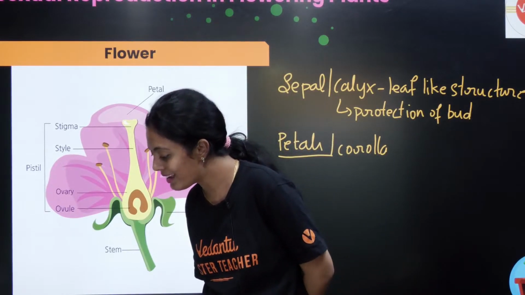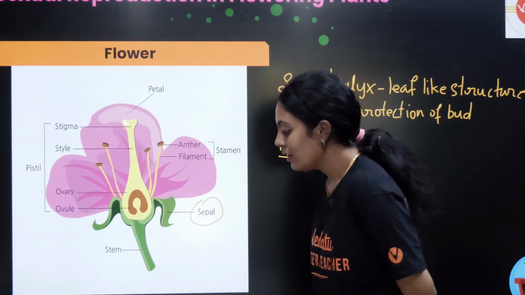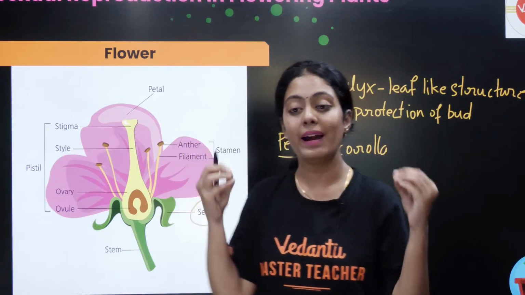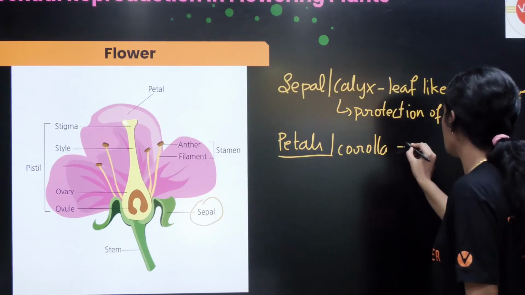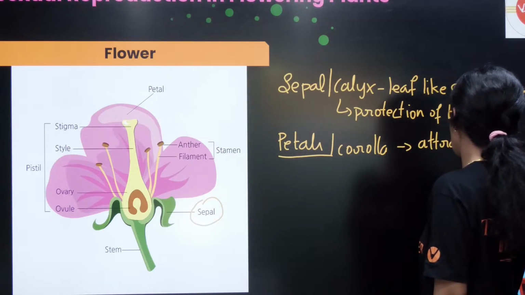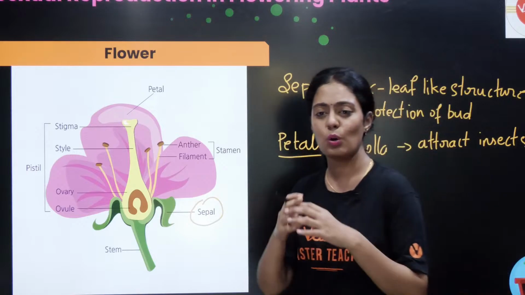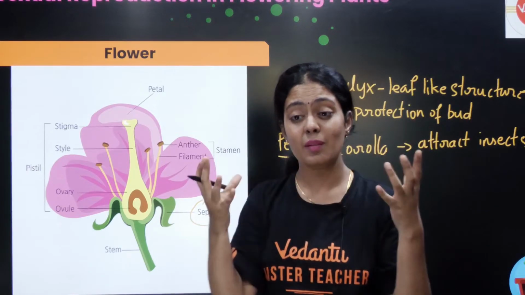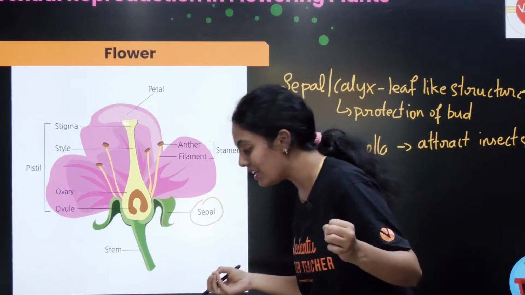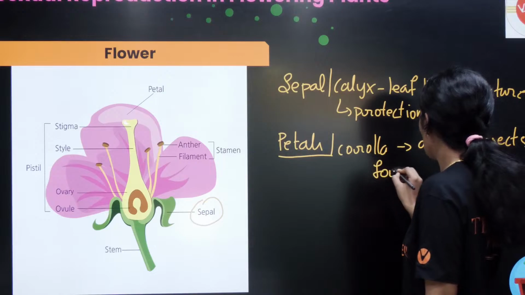You said sepals are for protection. Then the function of petals, or corolla, is that they attract insects for pollination. They are very colorful. Take hibiscus, take rose, why are there so many different colors? Because they are going to attract the insects for pollination. Very good.